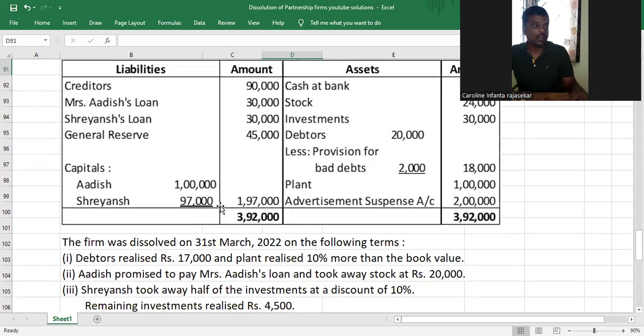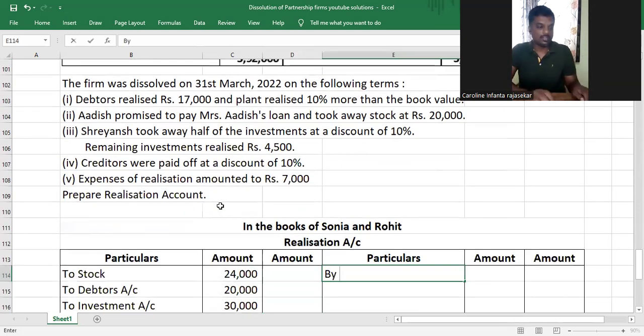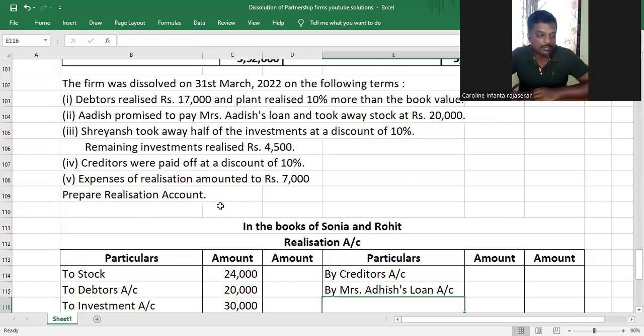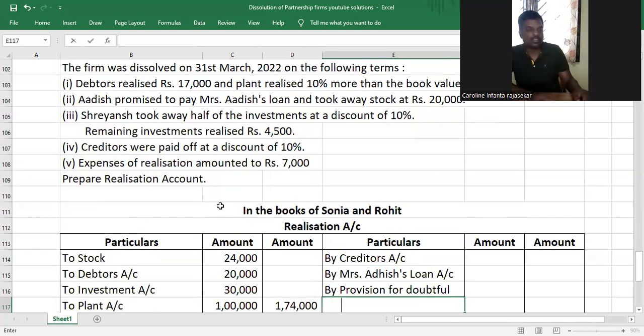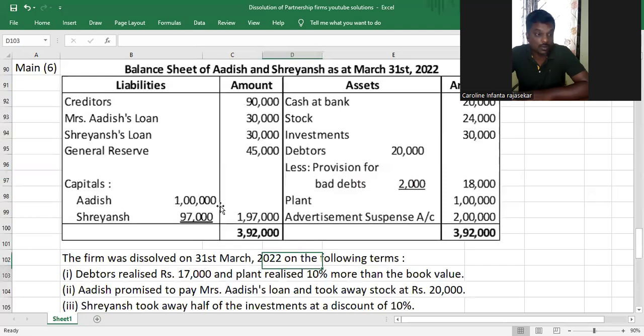So what we have to transfer are creditors for 90,000, Mrs. Adish's loan, and one more thing. I'll give you time to think about what that other thing is. By creditors account, by Mrs. Adish's loan account, and one more thing, my dear children, if you remember, is provision for doubtful debts. I told you while transferring the assets that debtors will be transferred at the gross amount and provision for doubtful debts will be transferred along with the liabilities. Understood or not, my dear children?